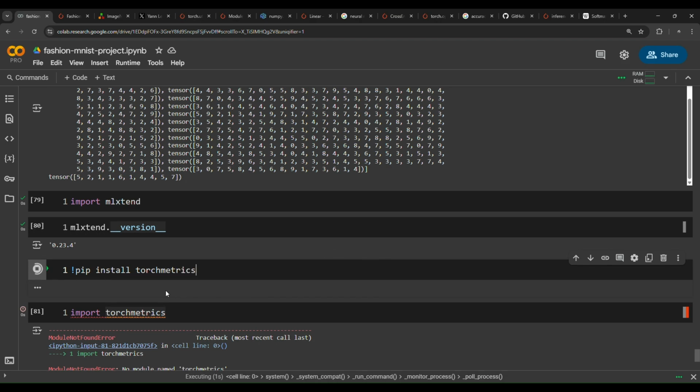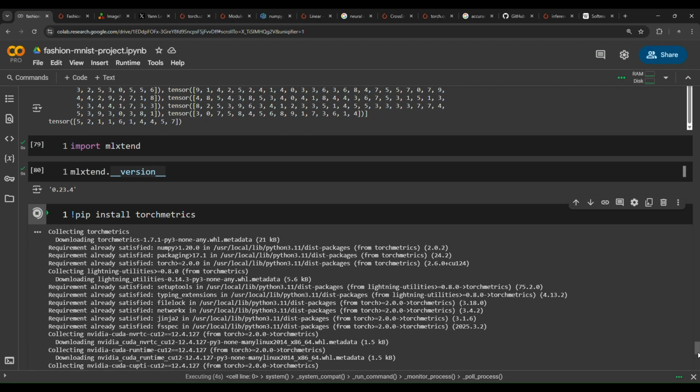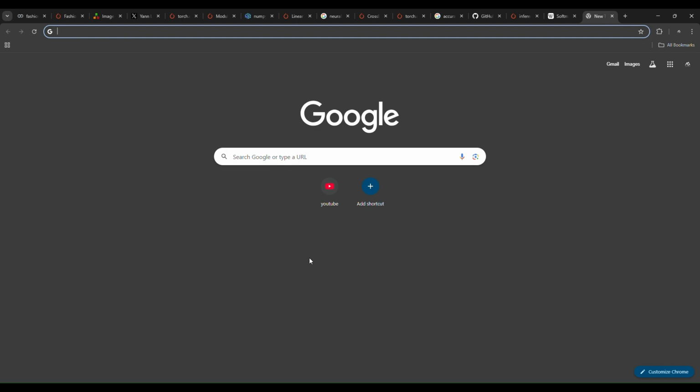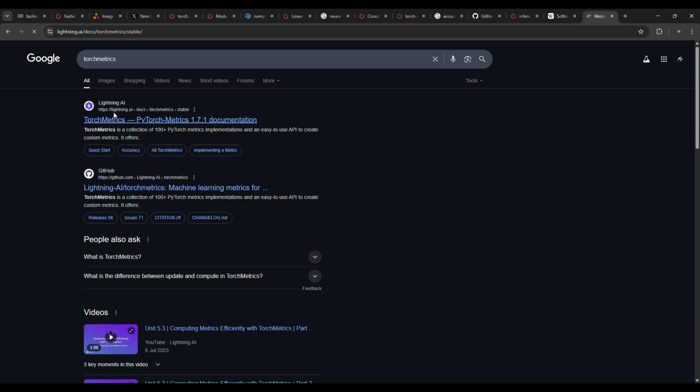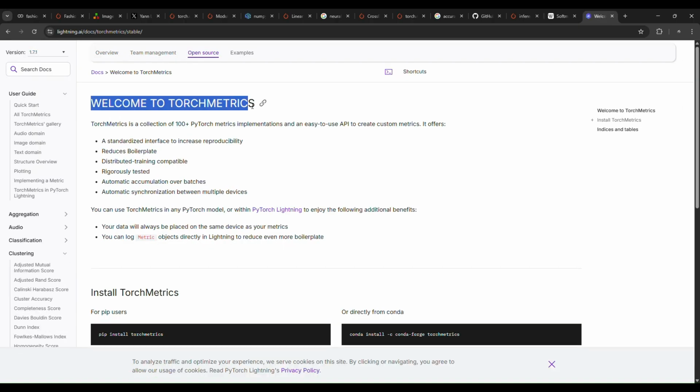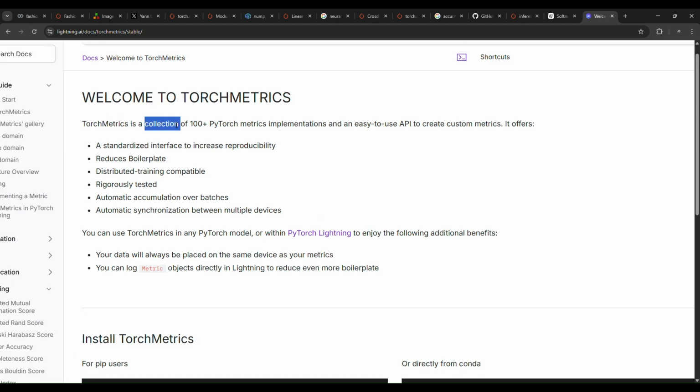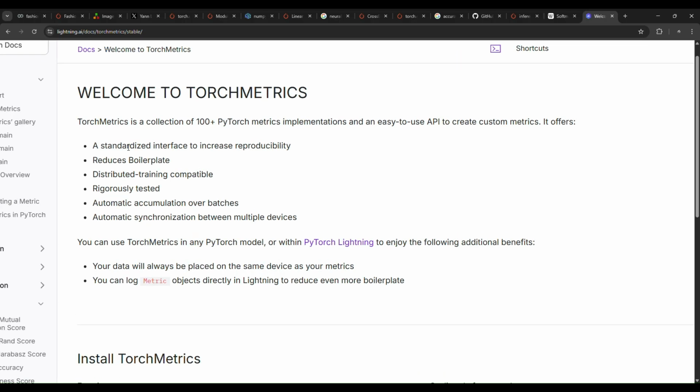Now it will download this library, torchmetrics. Torchmetrics is a wonderful library or package that contains a lot of metrics to evaluate your models. As you can see here, welcome to torchmetrics. Torchmetrics is a collection of 100 plus PyTorch metrics implementations and an easy to use API to create custom metrics. It offers a standardized interface to increase reproducibility, reduces boilerplate, is distributed training compatible, rigorously tested, with automatic accumulation over batches and automatic synchronization between multiple devices.